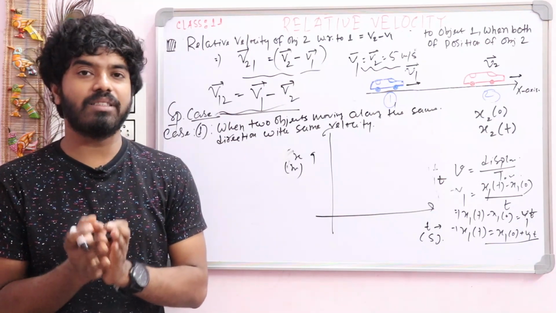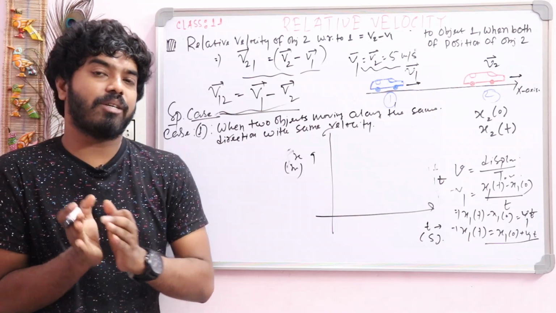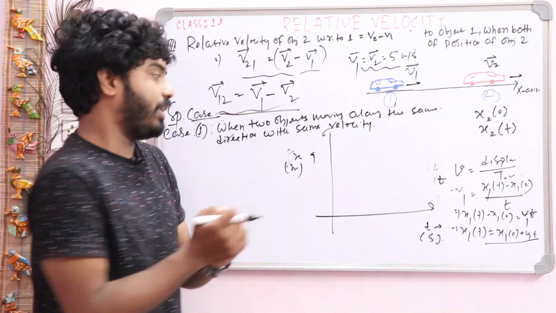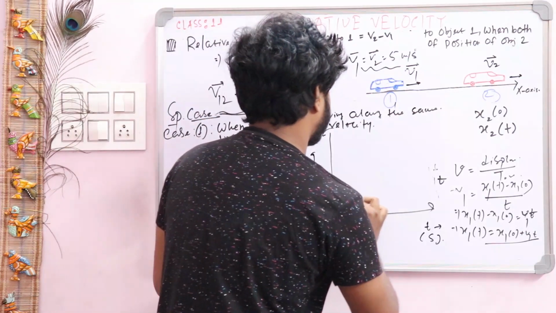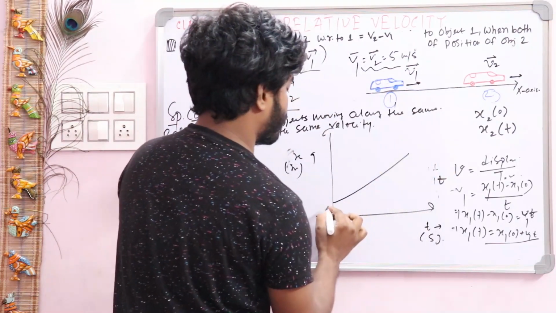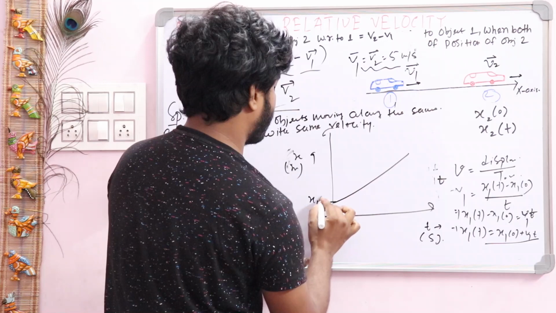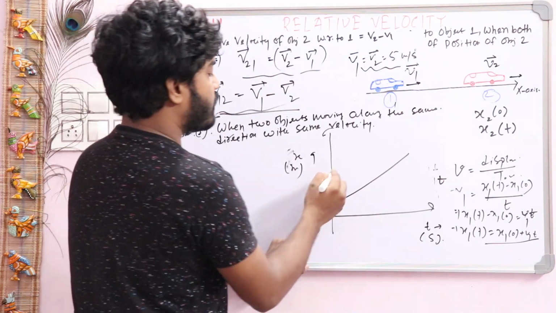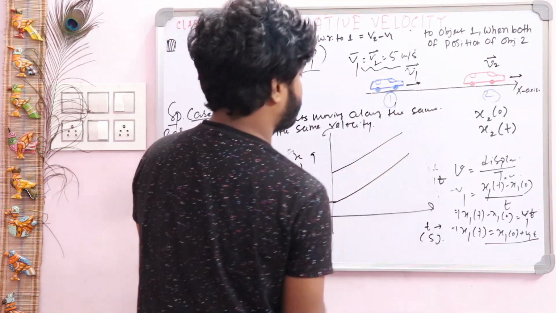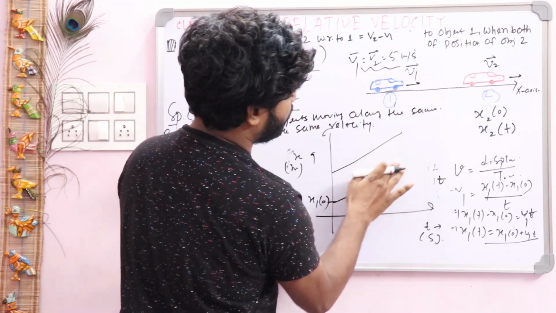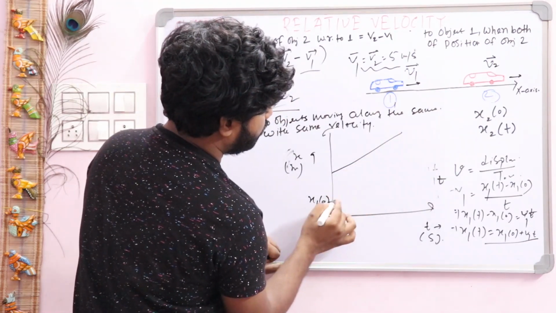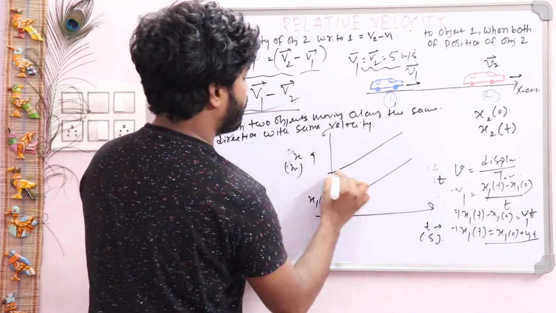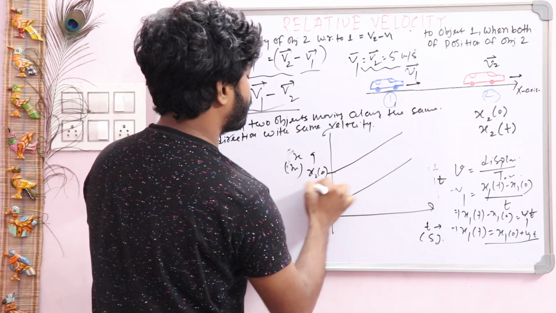So there is always an equal gap of displacement. Suppose this is the graph for object 1, with initial position x10, and this is object 2, with initial position x20.